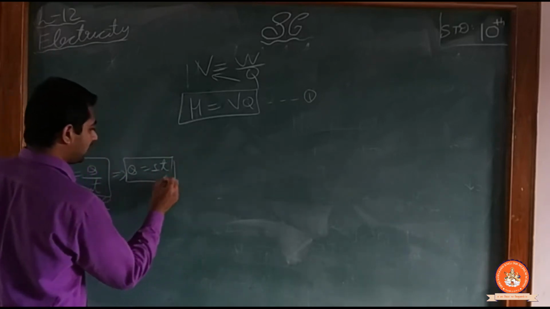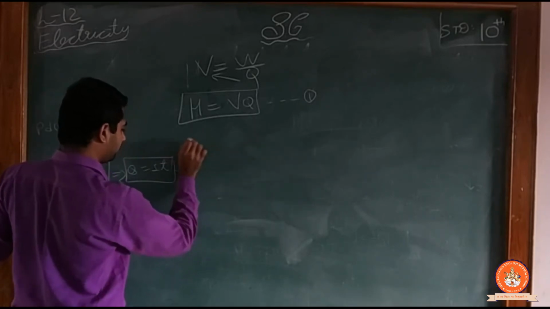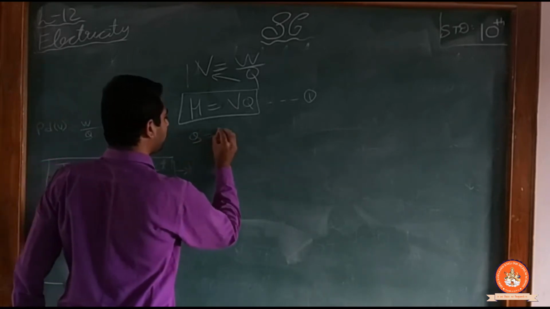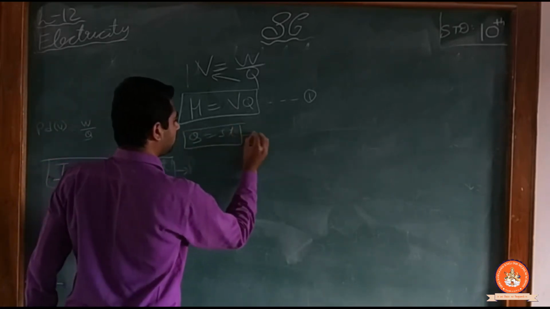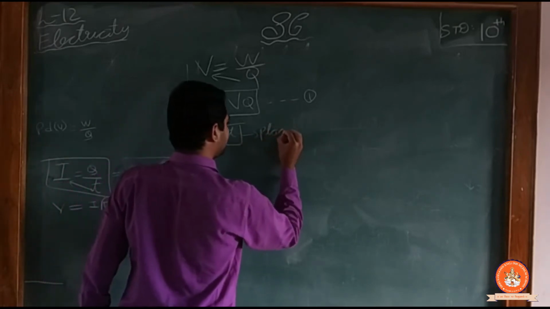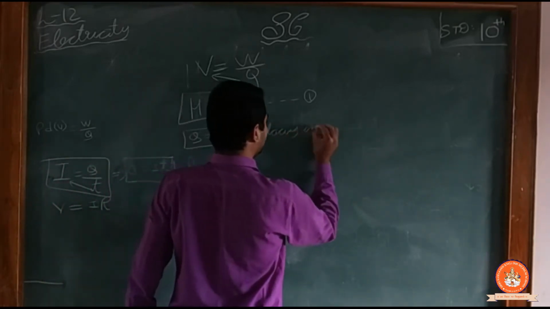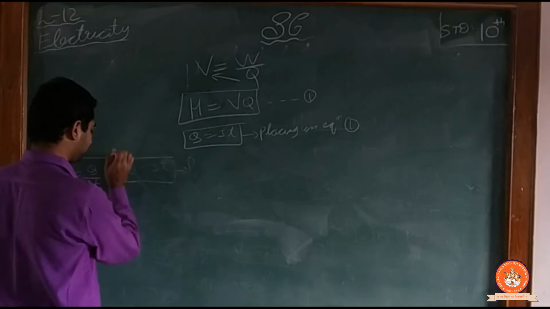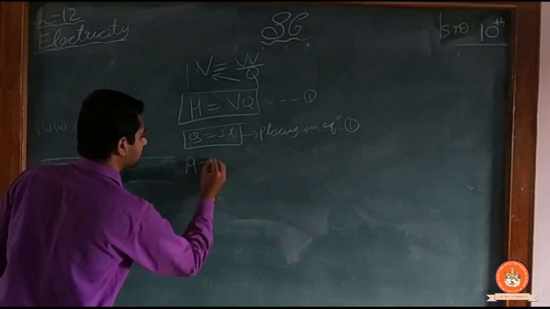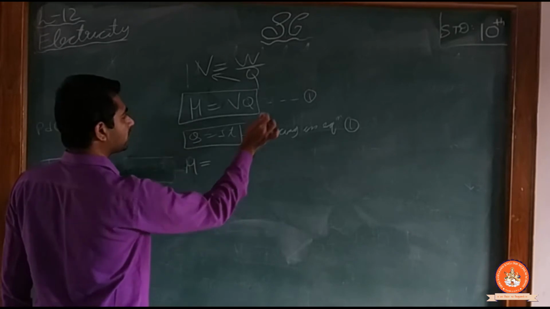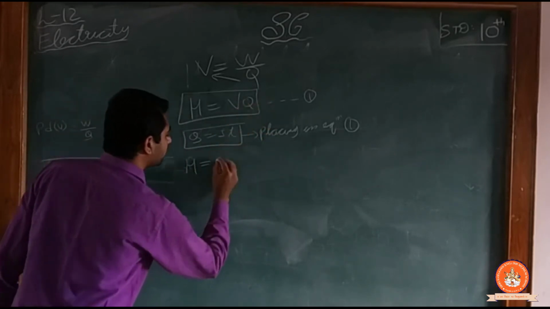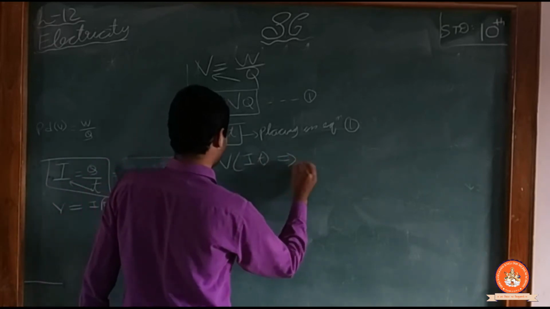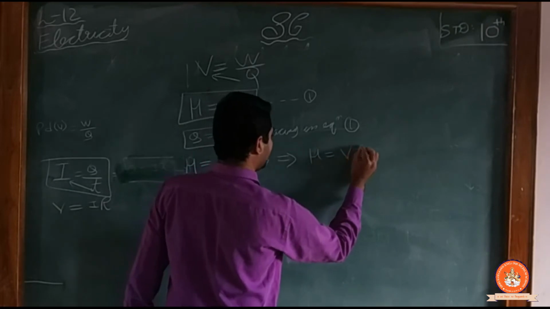So placing this value, I will write here Q is equal to IT, placing it in equation 1. So what happened? What do I get? H is equal to, placing this value in equation 1, Q is equal to IT, so V and IT. So it gives me H is equal to VIT.